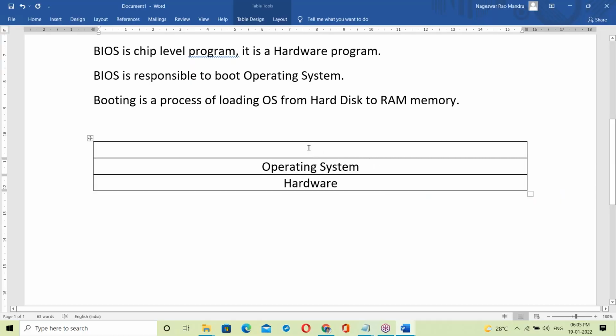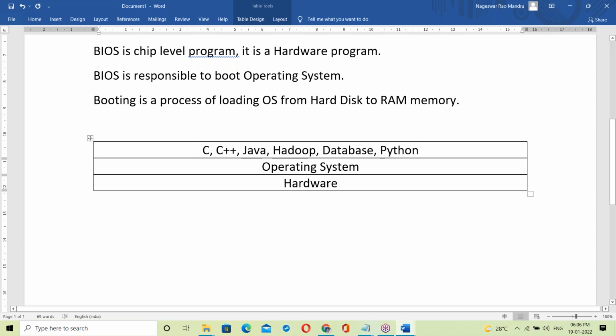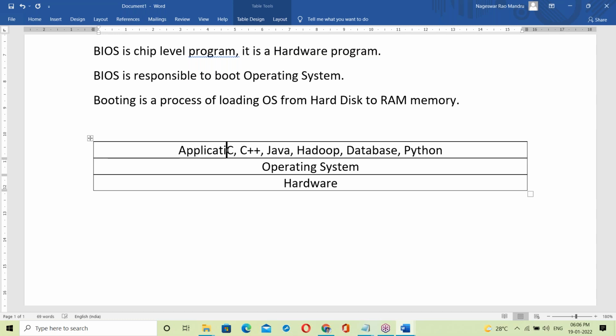Suppose you are running some C program, it has to run on top of the OS. C++ requires software installation. For Java, you have to install Java software. If you want Hadoop, you install Hadoop software. For a database, you have to install it. For Python, you have to install it. All these are application software.